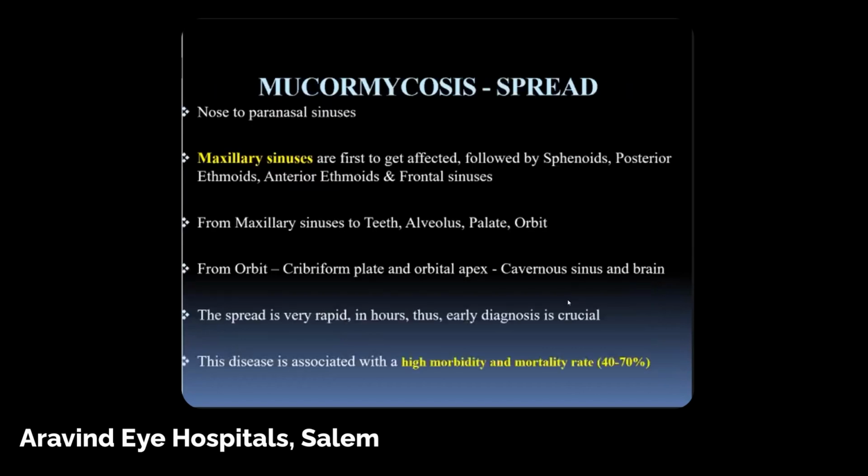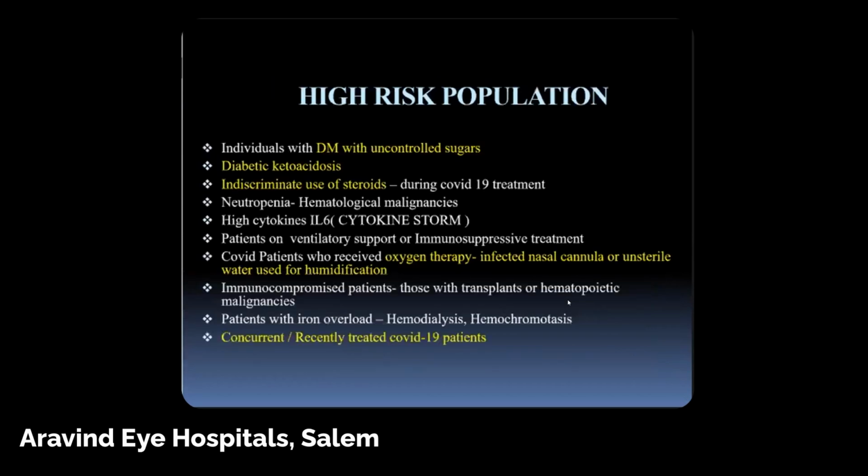So this I've already told. The nose and paranasal sinus is usually the first to get involved, followed by sphenoid and posterior ethmoid, anterior ethmoid, and then also teeth, alveolus, and palate. From the orbit, it can go to the cribriform plate and orbital apex, and then to the cavernous sinus. The spread is usually very rapid, so it has a high morbidity and very high mortality rate.